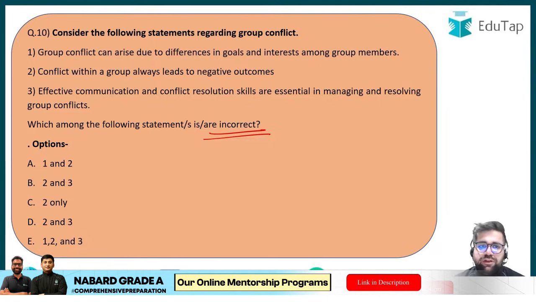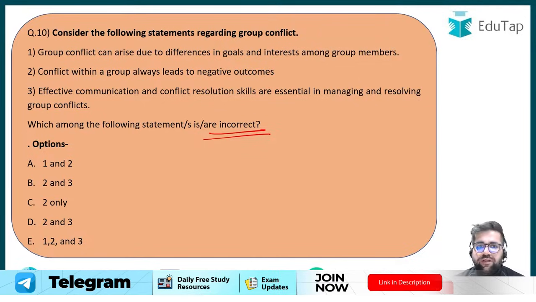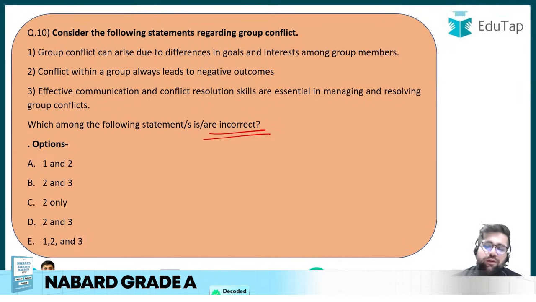Try to answer question number 10. Group conflict can arise due to difference in goals and interest among the group members. Definitely group conflict can arise because if people in the group are fighting with themselves, definitely you will have group conflict. Okay.